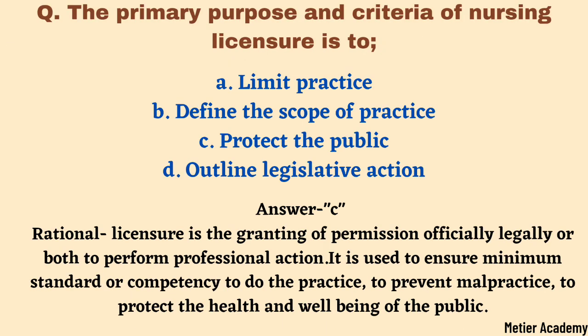The next answer is, the primary purpose and criteria of nursing licensure is to. We have seen four options and here the correct answer is option C, protect the public. The rationale behind this is, licensure is the granting of permission officially and legally, or both, to perform professional action. It is used to ensure minimum standard or competency to do the practice, to prevent malpractice and to protect the health and well-being of the public. That's why we selected option C, protect the public.